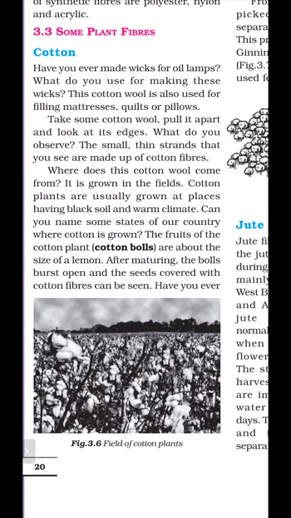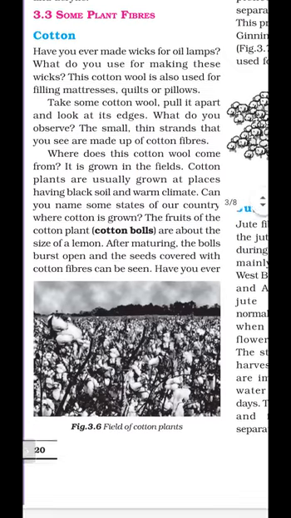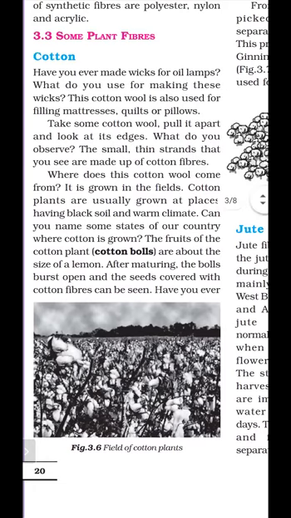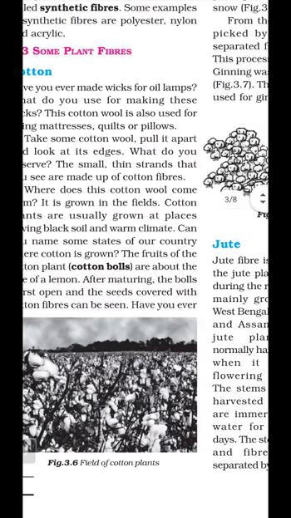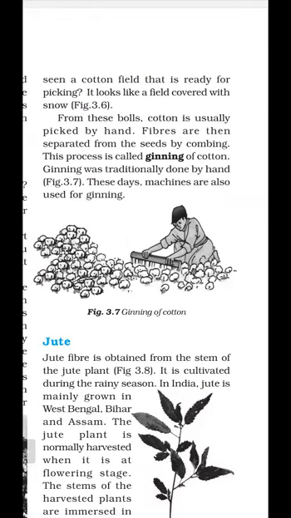What do we mean by cotton ball? The fruit of the cotton plant is called a cotton ball. When they burst open, the cotton fiber and seeds can be seen, and seeds and fiber can be separated by the process of ginning. Seeds and cotton fiber are separated either with the help of hands or comb, or with the help of machines. This process is called ginning of cotton.